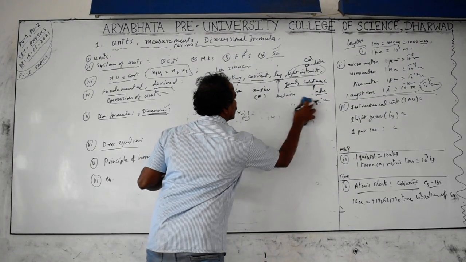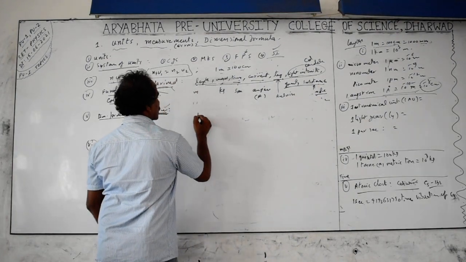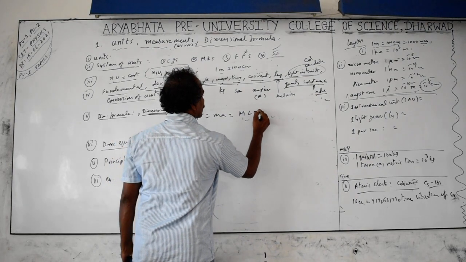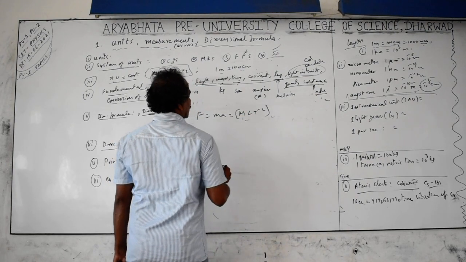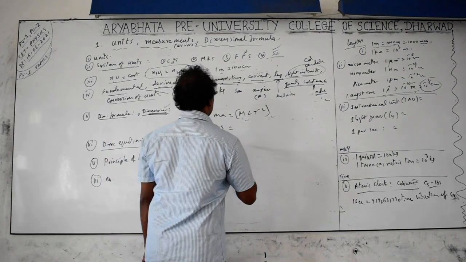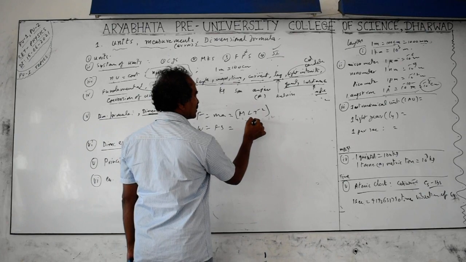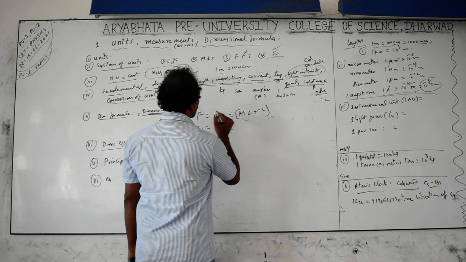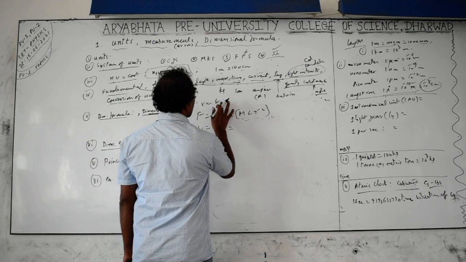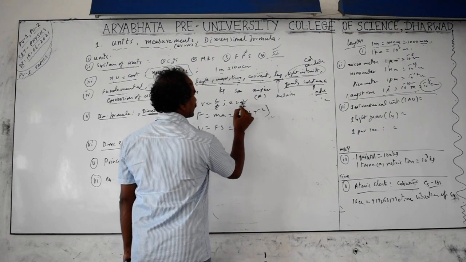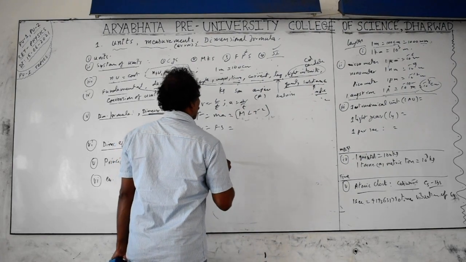Similarly, take force: F equal to mass into acceleration. Mass is M. Acceleration is LT minus 2, since acceleration is change in velocity by time, and velocity is displacement by time, L by T. Work equals force into displacement.